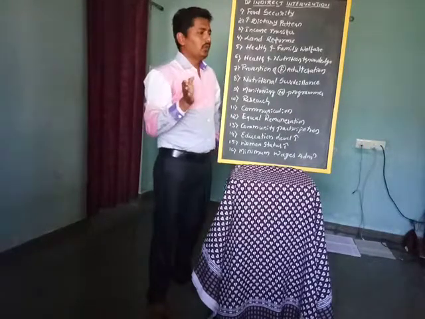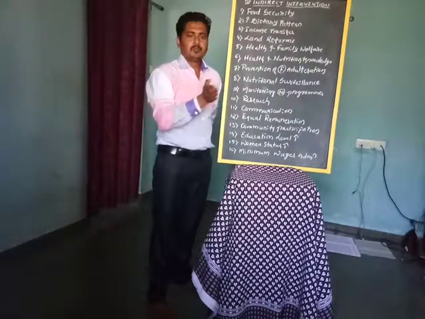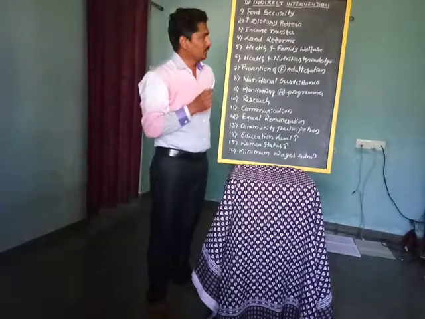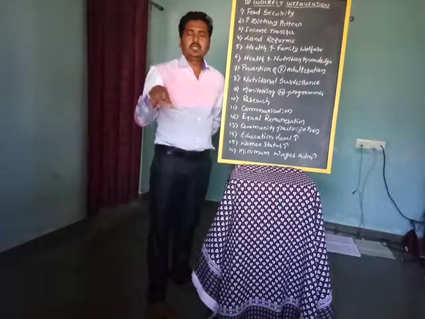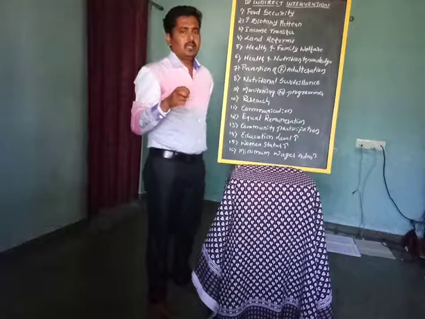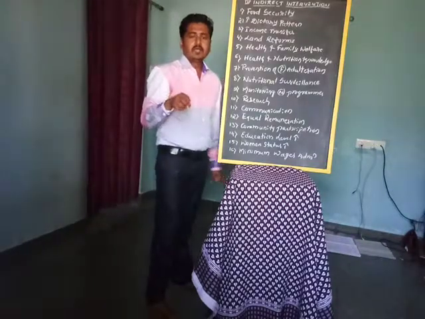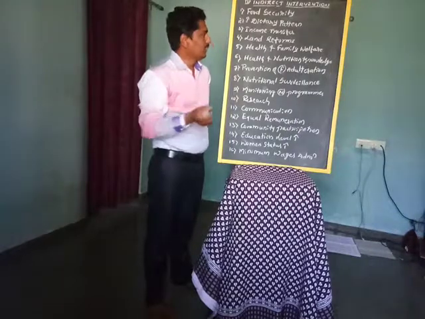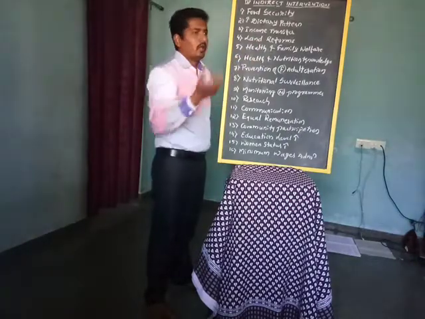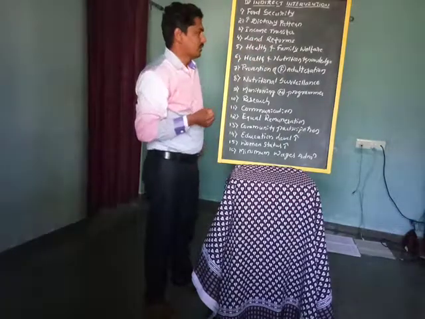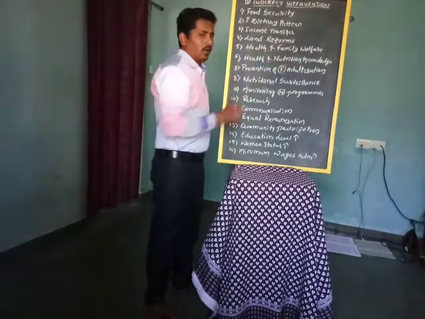Distribution of equal lands on a per capita ratio. Then only can we cultivate the land equally, and agricultural product development will take place by land reform rules and regulations. Next one, health and family welfare.